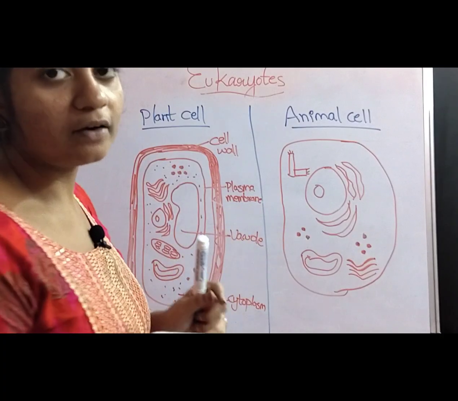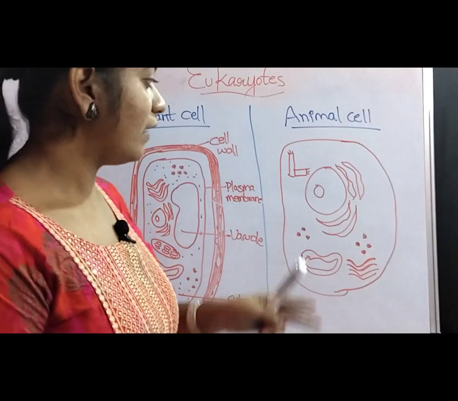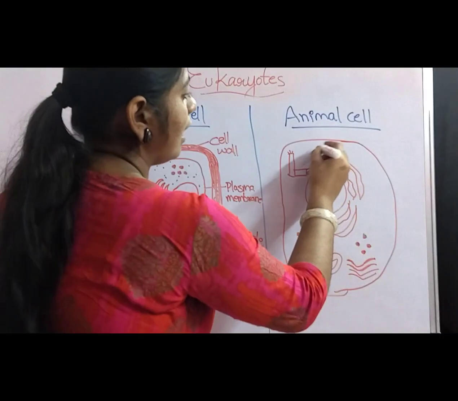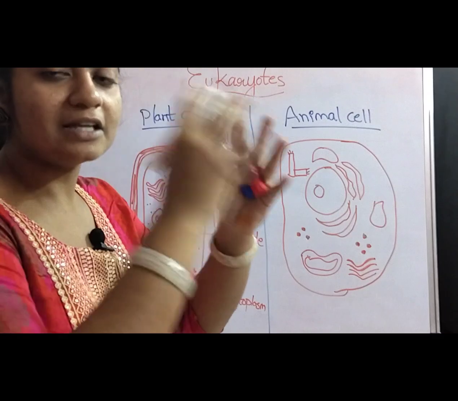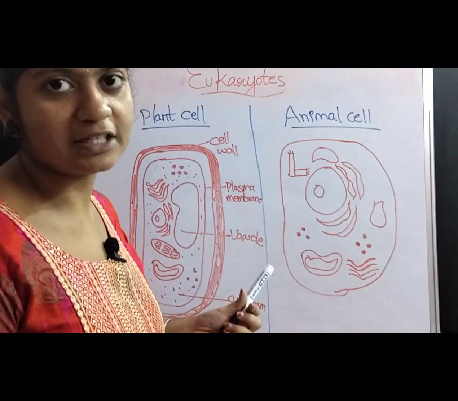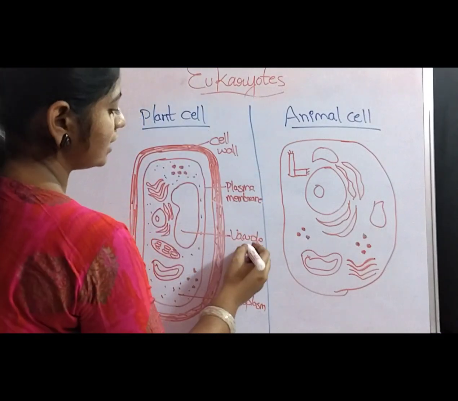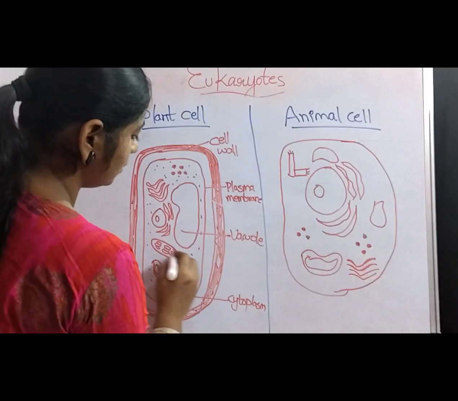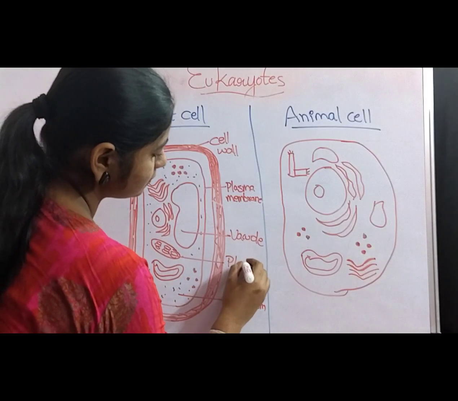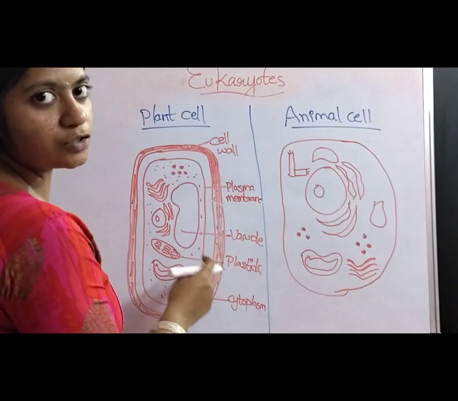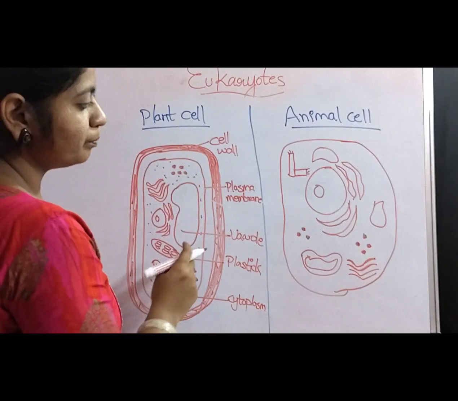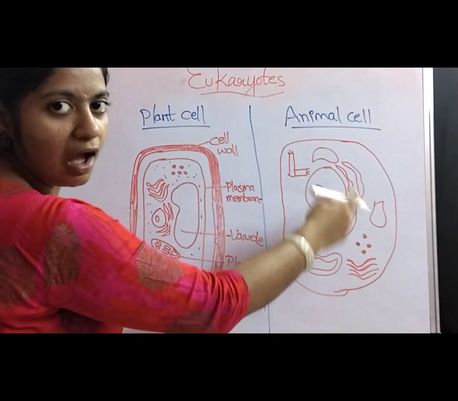The vacuoles are very large in size, whereas in the animal cell, the vacuoles are very small. In the plant cell, a large central vacuole is present. Plastids are present. Plastids are nothing but chloroplasts. These structures are only present in the plant cell, but the plastids are absent in the animal cell.